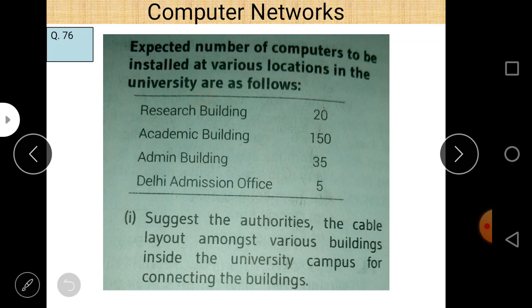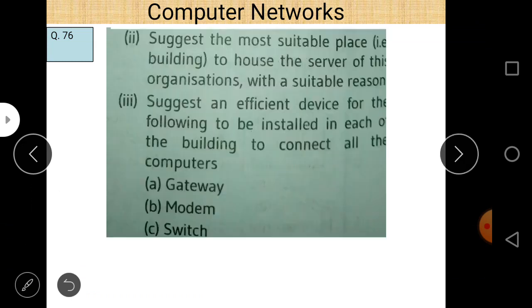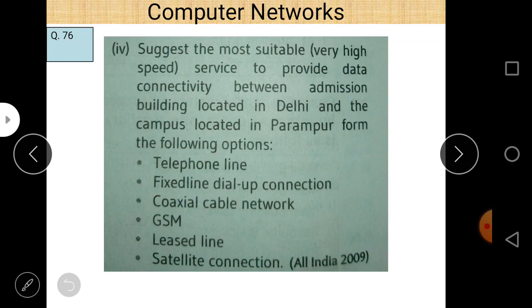We can easily see that the research building contains 20, academic building contains 150, admin building contains 35, and Delhi admission office contains 5. So most of the computers are in the academic building, and we place a server where there is the maximum number of computers. In this case, the academic building contains the maximum number of computers, so we use the academic building.